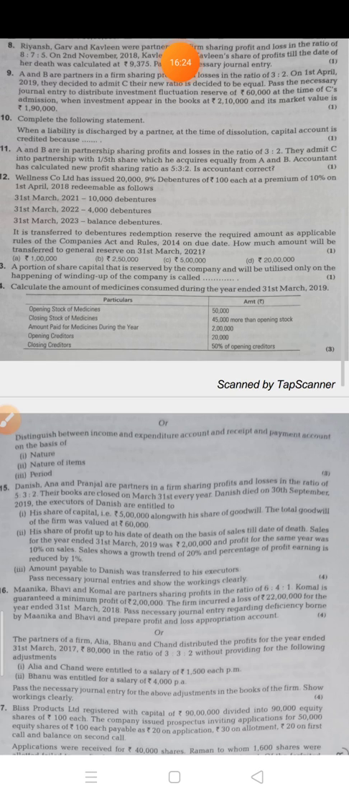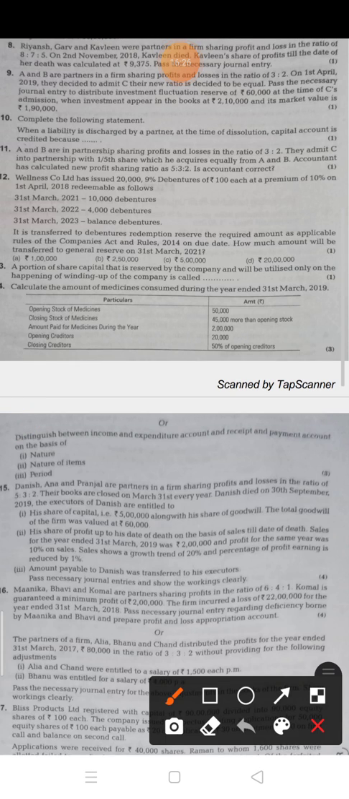Now the next is question number 10. When a liability is discharged by a partner at the time of dissolution, capital account is credited because... See, when any liability is paid by the partner, it increases the claim of the partner against the firm by the amount of the liability.